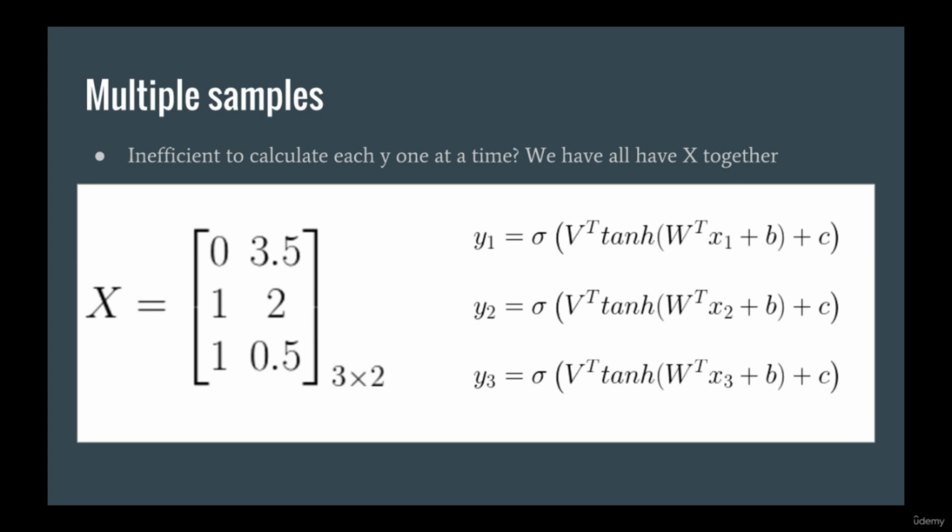Now that we're on the theme of making things more efficient by vectorizing each operation, the next obvious question is, can we do this for multiple samples at the same time? Recall that we only looked at the first sample, but we have 3. So while we could calculate y1, y2, and y3 separately, this is clearly not what we want to do.